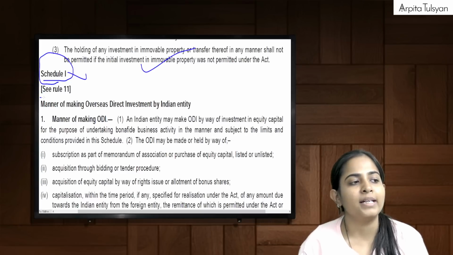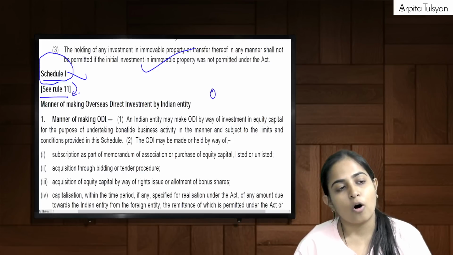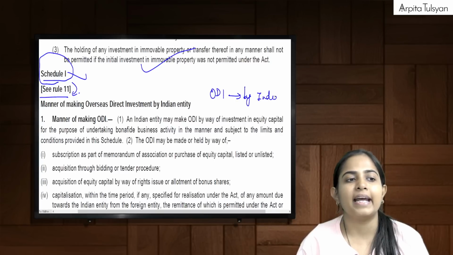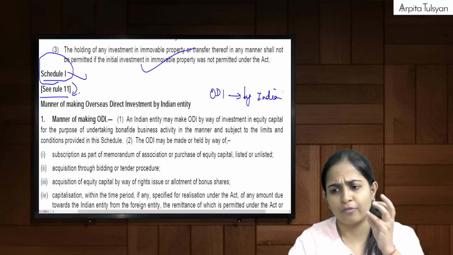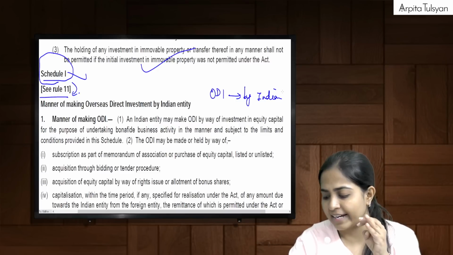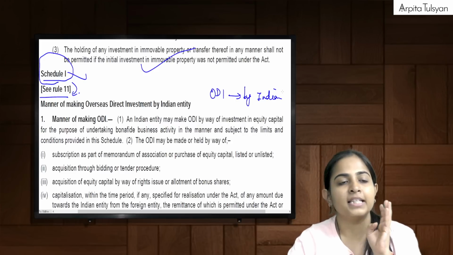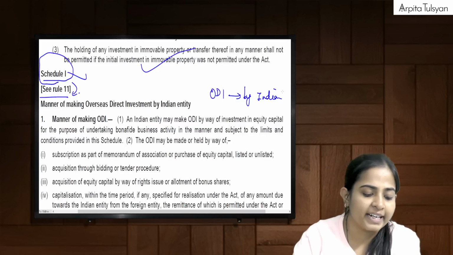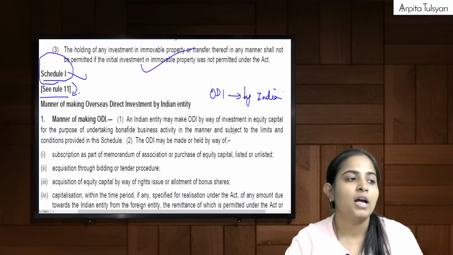So schedule 1, yes, see rule number 11. So this talks about ODI by Indian entity. Okay, ODI by Indian entity. Remember 4 people coming under Indian entity? First one was company, next one was body corporate, next one was partnership firm, and next one was LLP. These 4 people were coming under the term called Indian entity. What if an Indian entity wants to make ODI? What is the manner, etc.? Let's try to understand that.